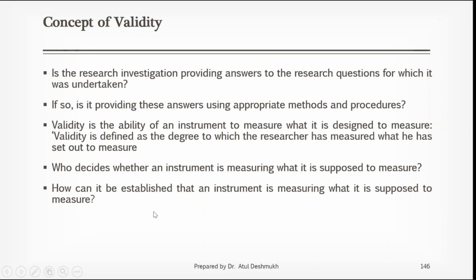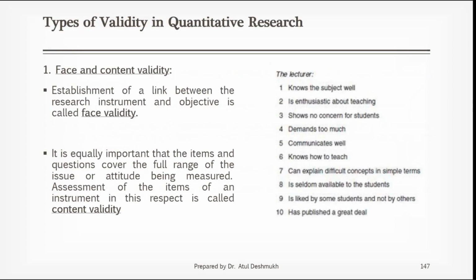How can you establish that an instrument is measuring what it is supposed to measure? There are different types of validity measures to establish that. And what are those? For that, we need to discuss the classification of validity or types of validity.